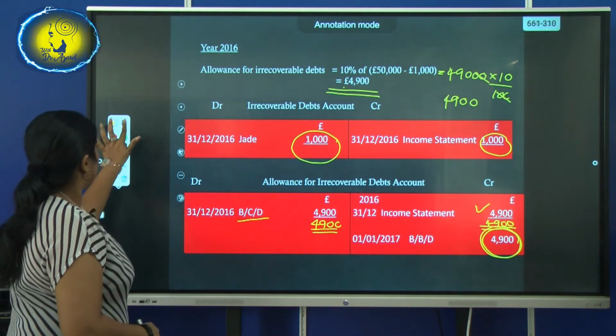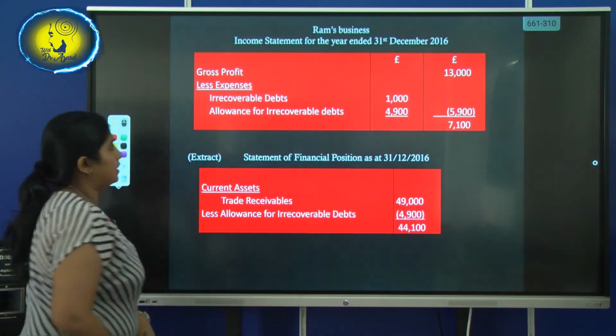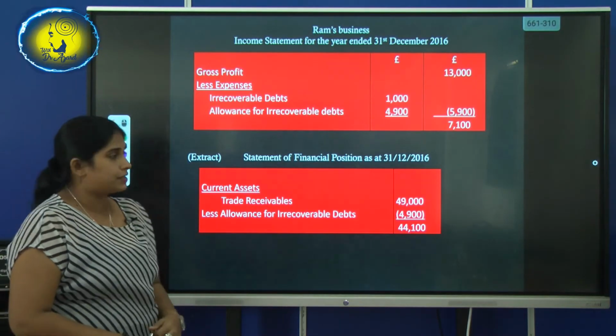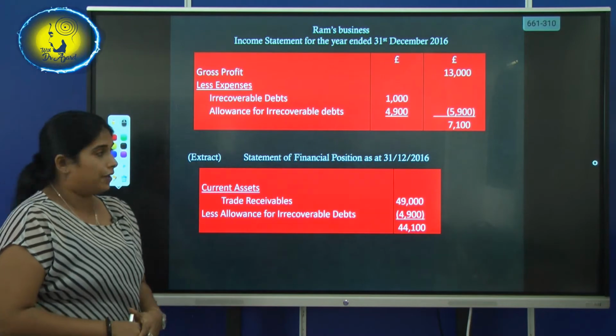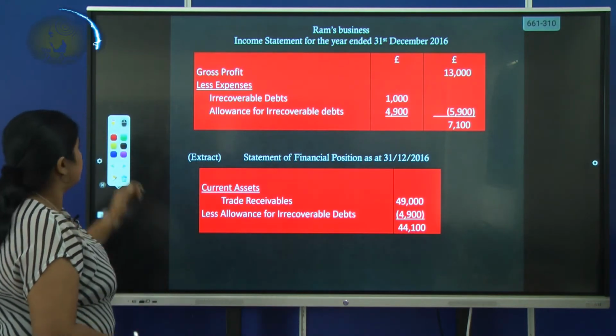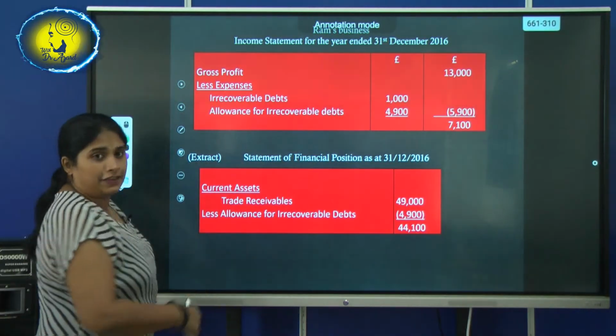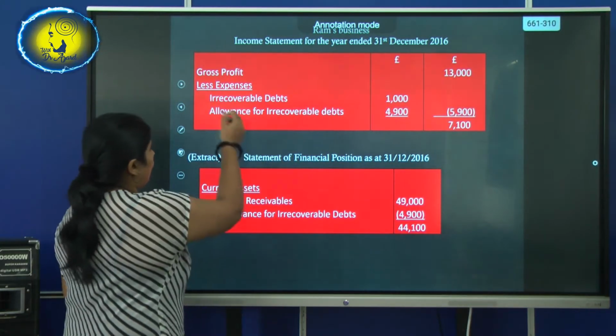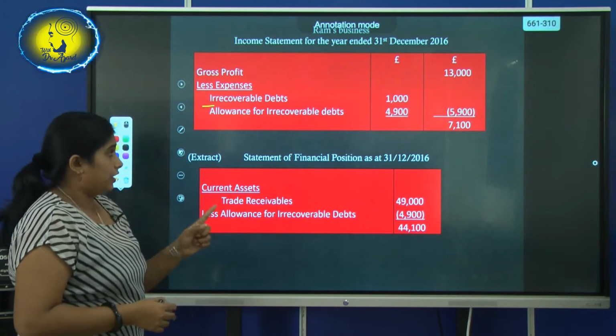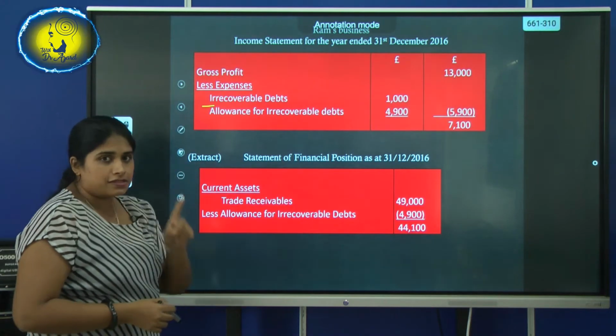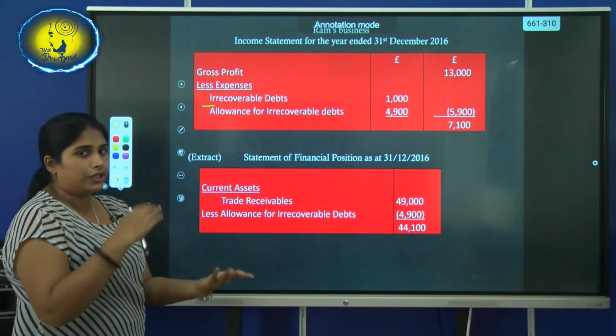Now we'll see the extracted income statement, how to record them in the income statement and how to record them in the statement of financial position. Here you can see gross profit they gave us 13,000. Irrecoverable debts is 1,000, it's an expense. This is the first year, so there is no decrease or increase.